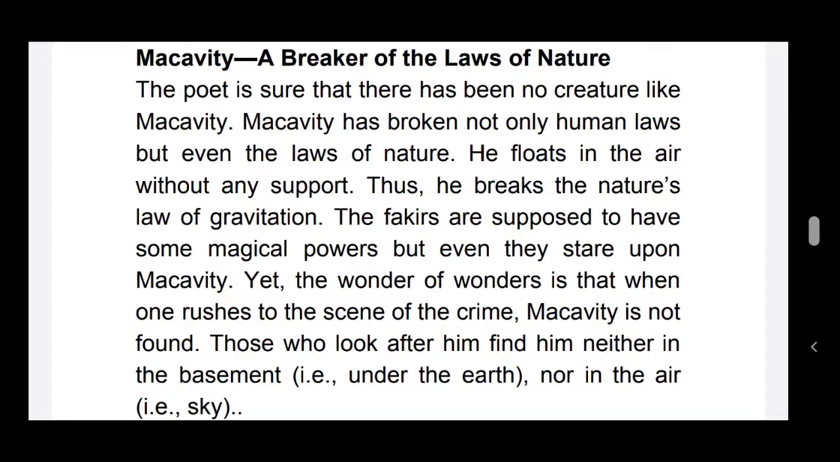Yet the wonder of wonders is that when one rushes to the scene of the crime, Macavity is not found. Those who look for him find him neither in the basement, that is under the earth, nor in the air, that is the sky. So he will be unseen from the area where the crime has been done. Nobody could see Macavity, and he will be like a hidden paw in the crime.